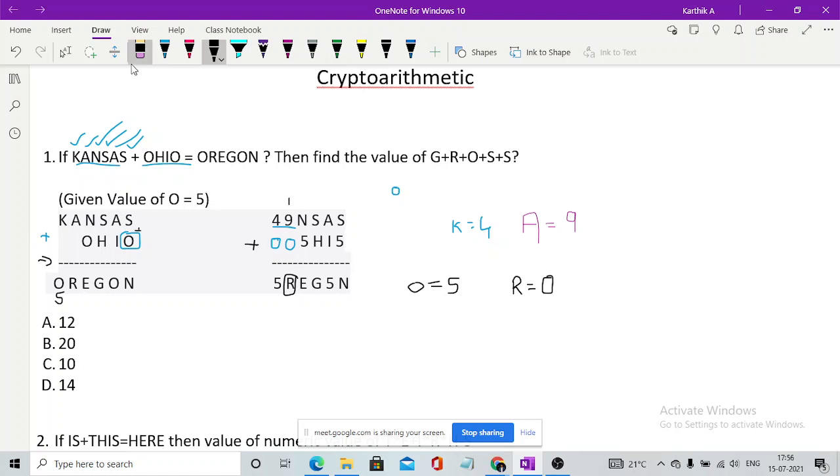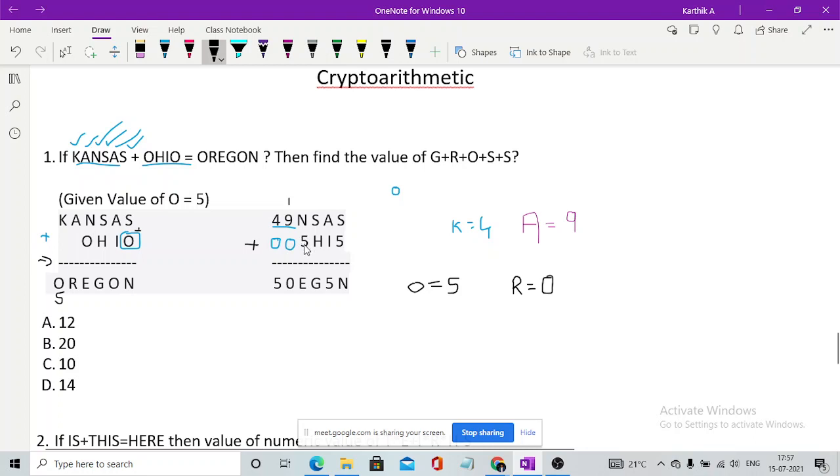So the value of R will also be 0 here. Now we got the value of R as well. We know the value of R, we know the value of O. We need G as well as S. We have G here, we have S here. So when we get S and G here, we need not solve this part. So just check. Now we'll be moving to the next one.